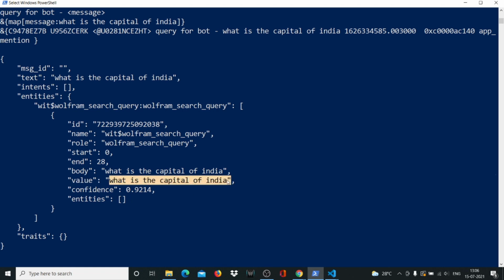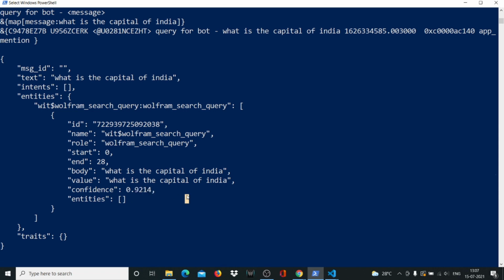And this value is the thing that we need to send to Wolfram. Now there is also a confidence score which is 92%. So 92 divided by 100 is 0.92, so it gives a range between 0 and 1. Anything above 80% or even 70% is good. We could have taken our program further and checked the confidence score and then given the query to Wolfram, but it's not a problem since we have not trained our bot to understand these queries as of now. Our Wit.ai is directly going to forward these queries to Wolfram. We don't have to worry about the confidence score right now.